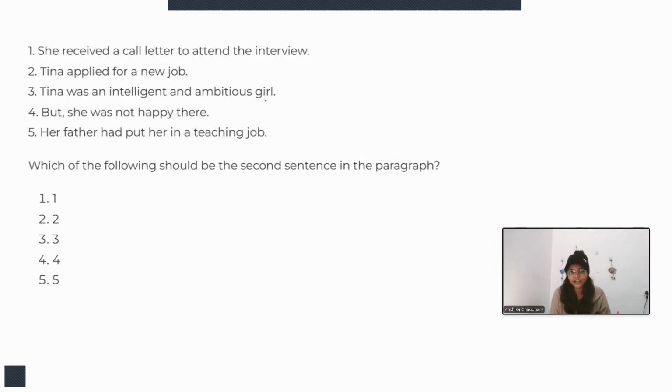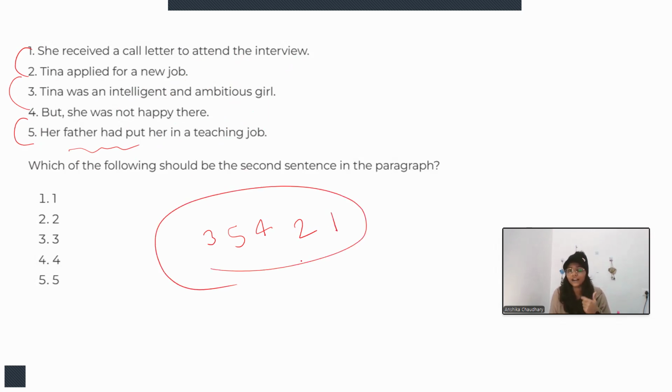Tina was an intelligent and ambitious girl, but she was not happy there. Her father had put her in a teaching job. All right, so first of all, Tina was an intelligent and ambitious girl. Her father had put her in a teaching job, but she was not happy there. Then she applied for a new job and she received a call letter to attend the interview. So this would be the correct arrangement.